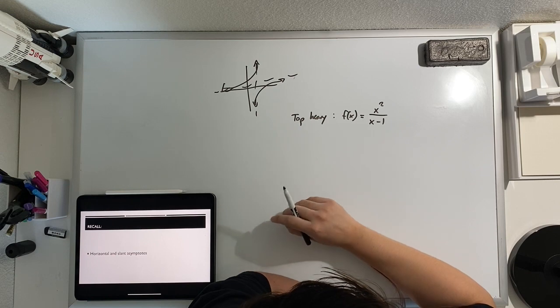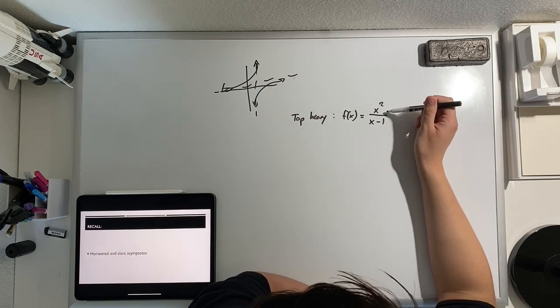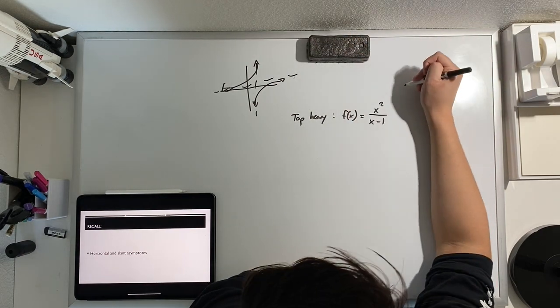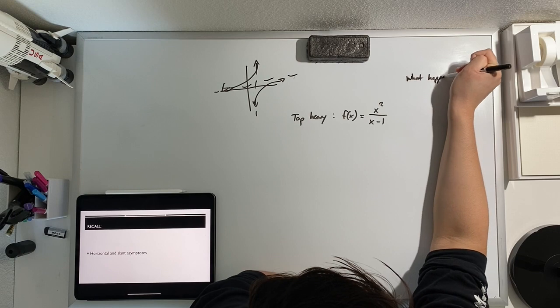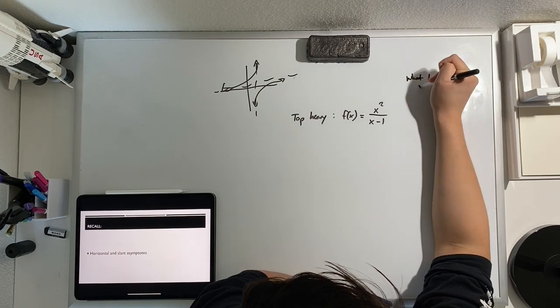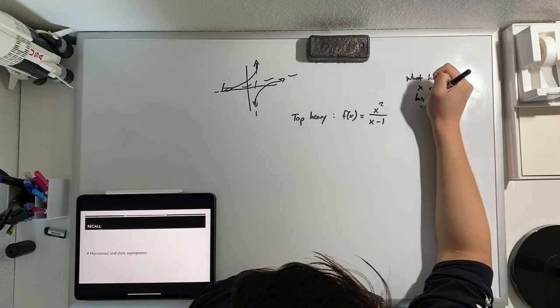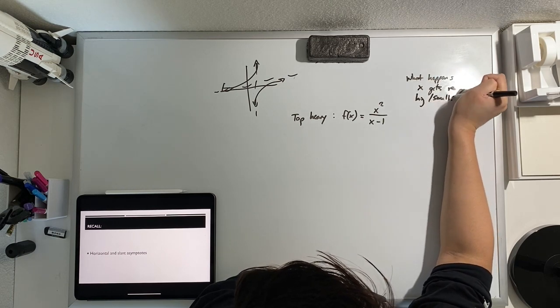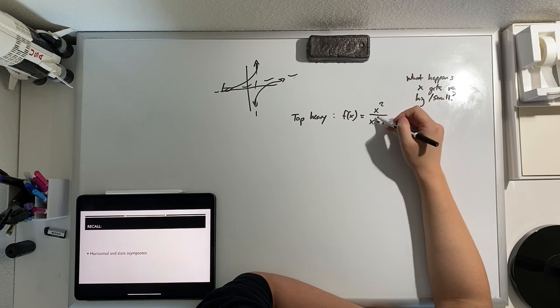And we said that when the degree of the numerator is larger than the degree of the denominator, what happens as x gets really big or really small? Well, some of it's going to cancel out, but because the degree of the numerator is larger, this entire function is just going to keep growing and growing and growing.